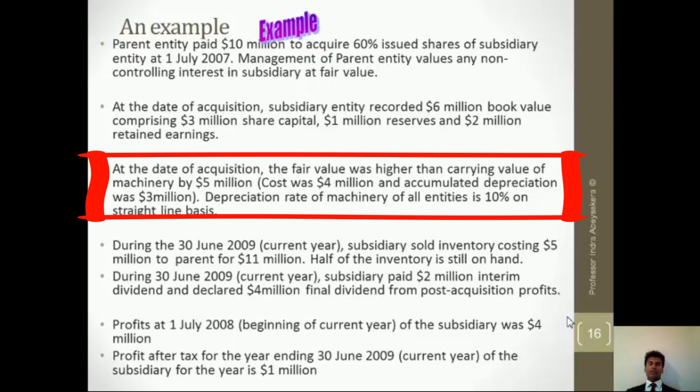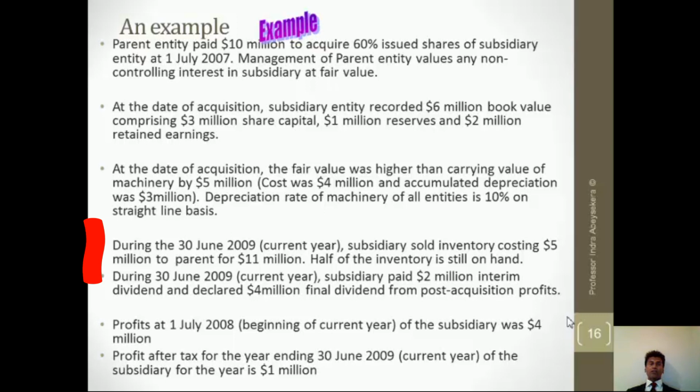As a result, there will be a revaluation surplus generated in the economic entity, but that should be assigned to the subsidiary because it is arising because the subsidiary has not revalued an asset to its fair value.